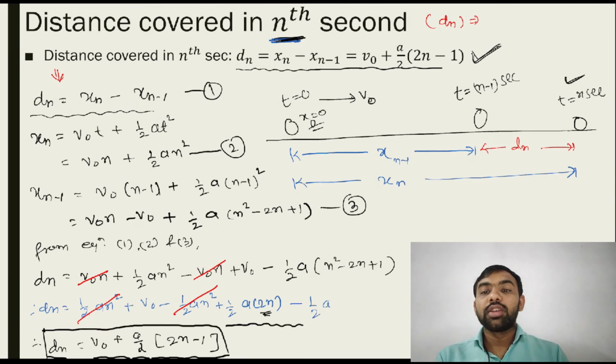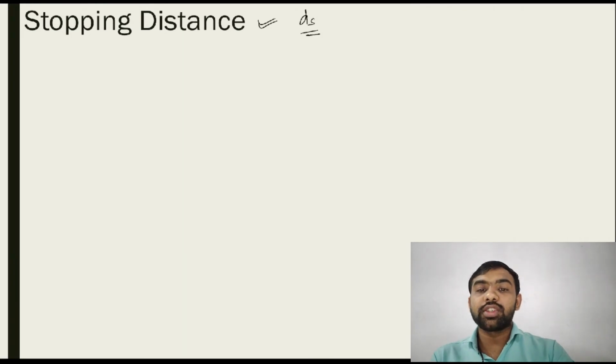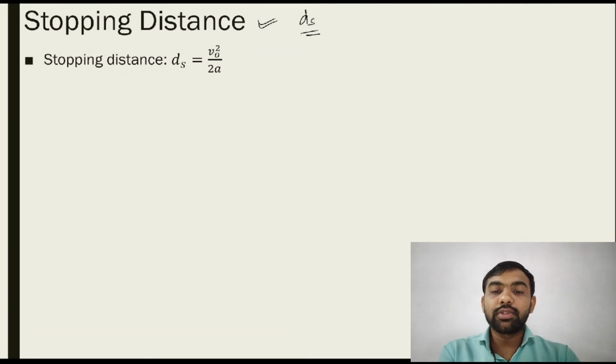Let's see the next one. Stopping distance, that's another equation. Stopping distance is generally denoted by ds, and the equation is like this. See, stopping distance ds is equal to v0 square upon 2a. So let's derive this relation.